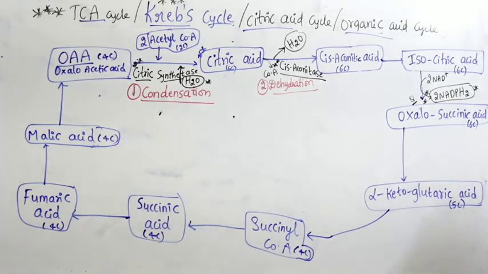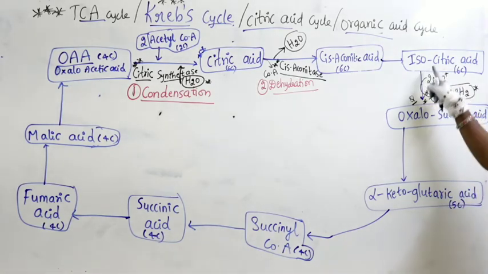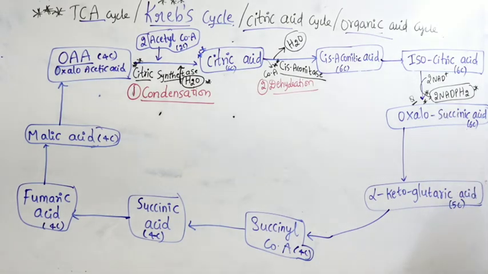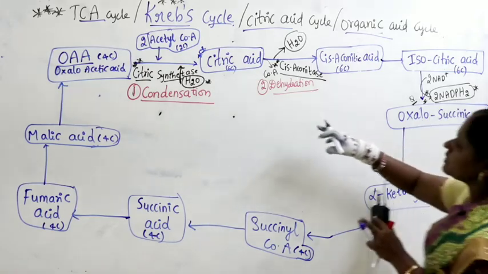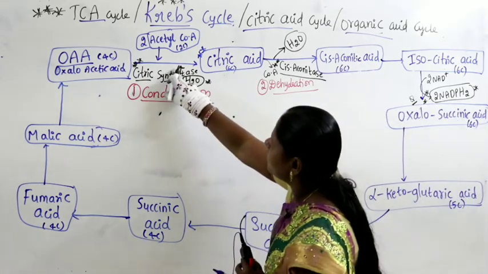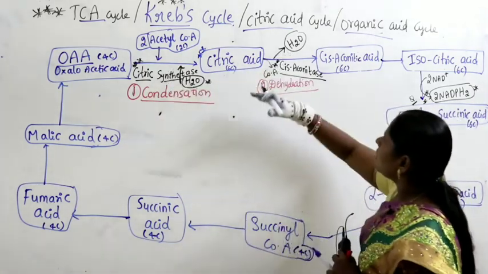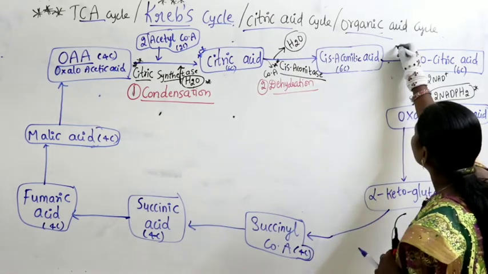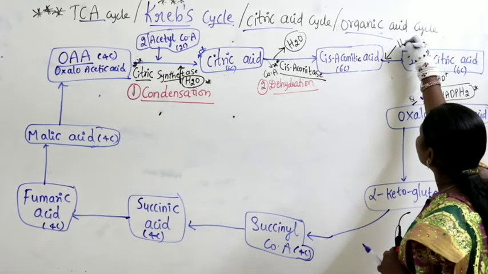So in that, what is a substrate, what is a product? So here isocitric acid is a substrate, produce the product oxalosuccinic acid, there is a production of 2 molecules of NADPH2. Very important to remember, right? Now in the next step, here what is added here? Water is added in the first step. Next step, water goes out. Again in the third step, so I will write up better. In the third step again water is added.